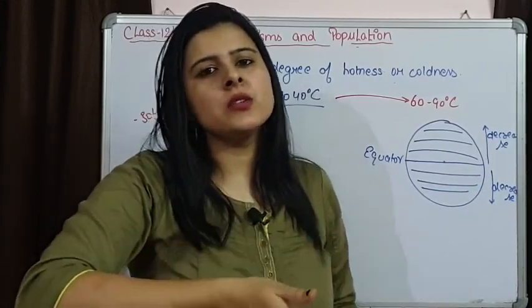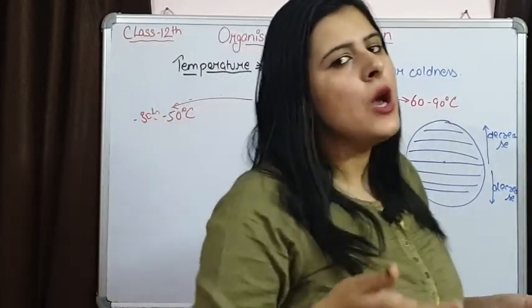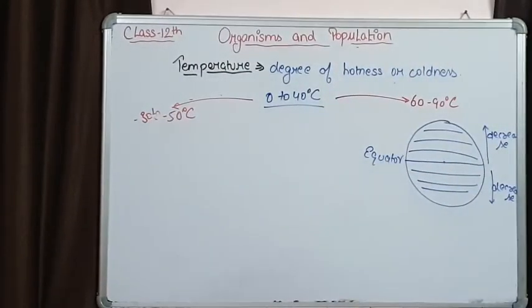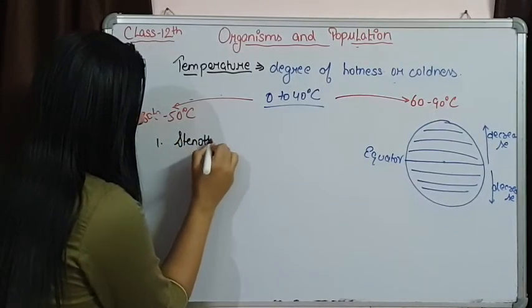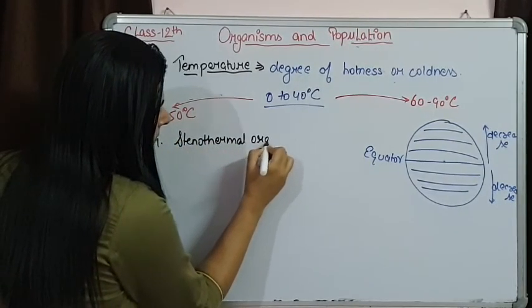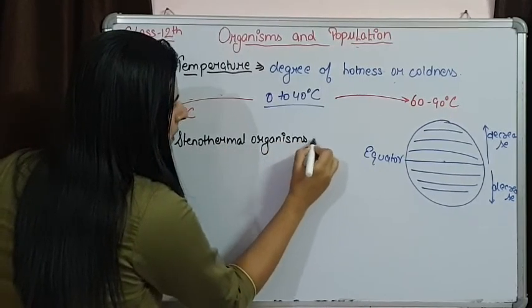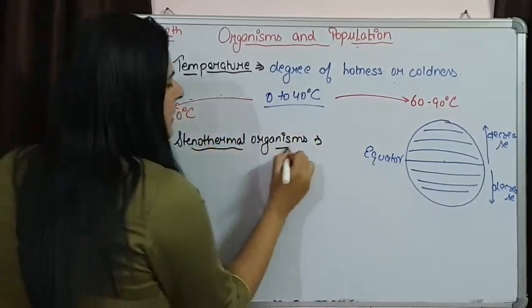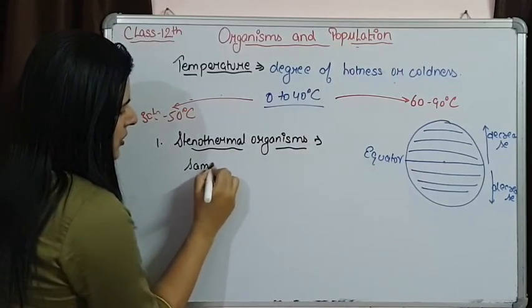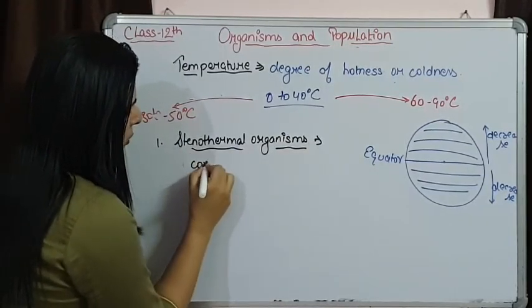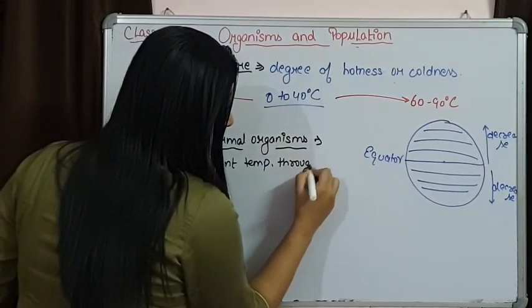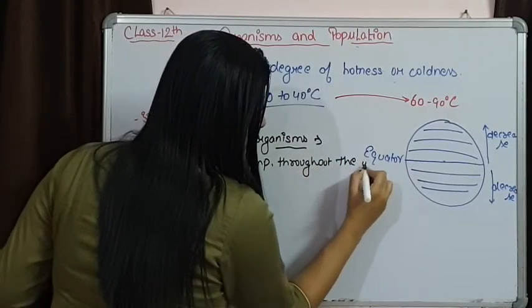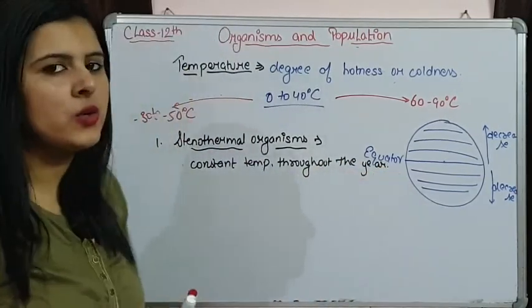They are known as stenothermal organisms. These stenothermal organisms have a constant temperature throughout the year. Temperature variations are not there.